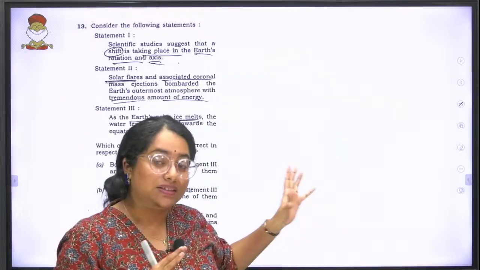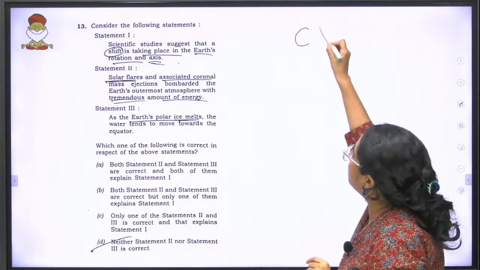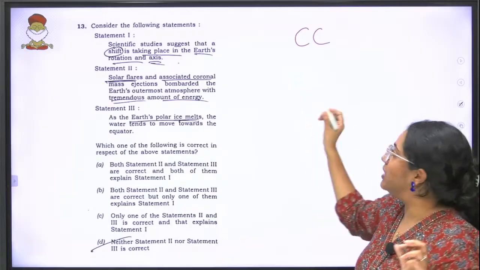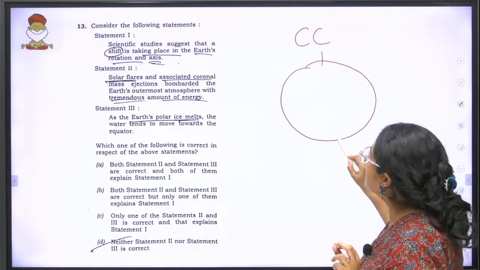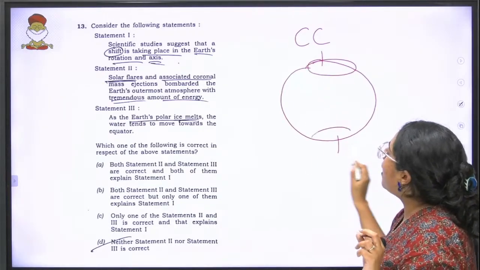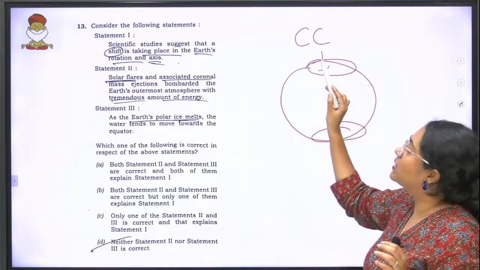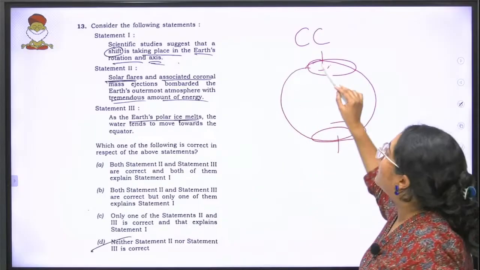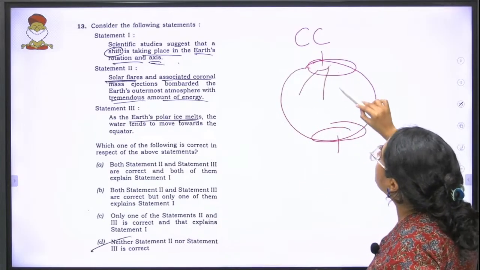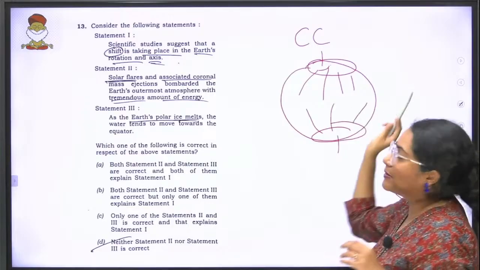All these statements are related to climate change. Because of climate change, the ice that is trapped in your poles is melting. When the ice melts, it comes off as water and it tries to get to the equator.